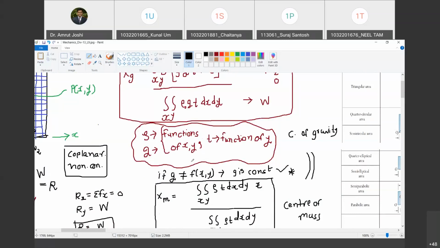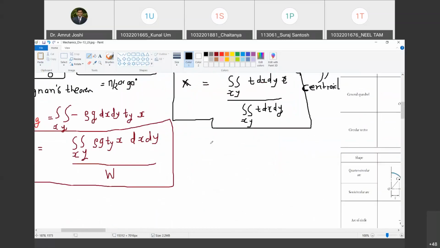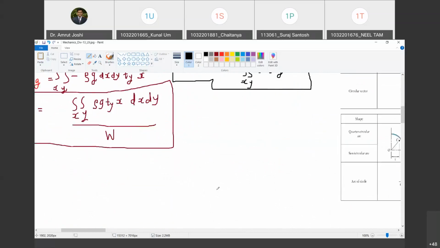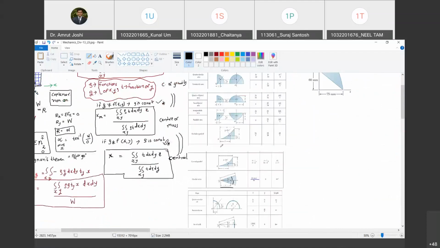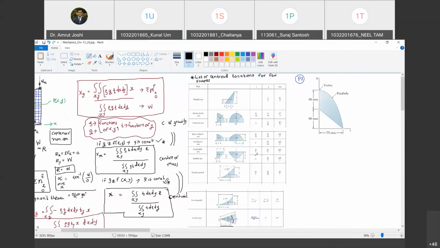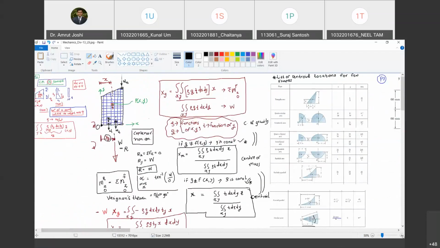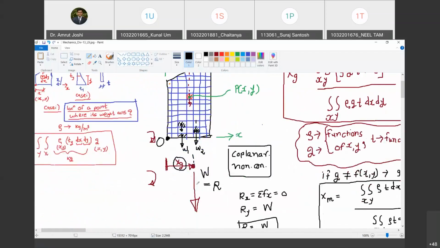Okay. So if we are very clear about this definition, now let me also put in perspective what will be the y coordinate of all these quantities. What will the y coordinate be? Are you with me? Yes. Because when I say I want to know where this W acts, it is not sufficient that I find out its x coordinate. I also need to find out its y coordinate. Happy? Yes.